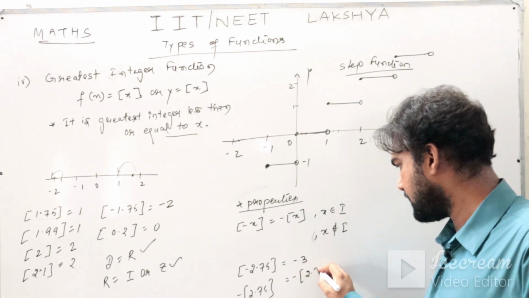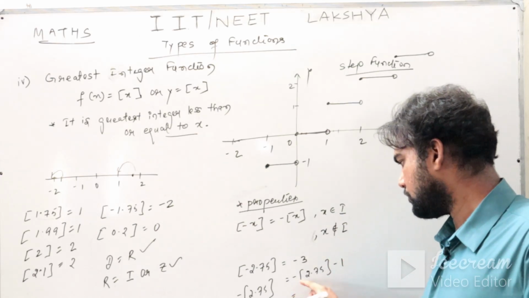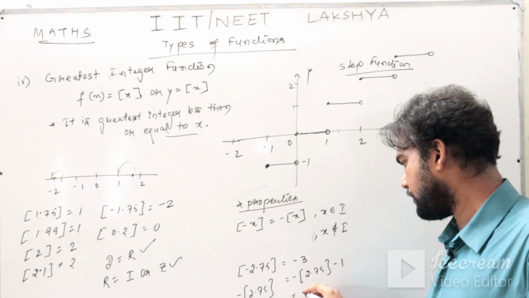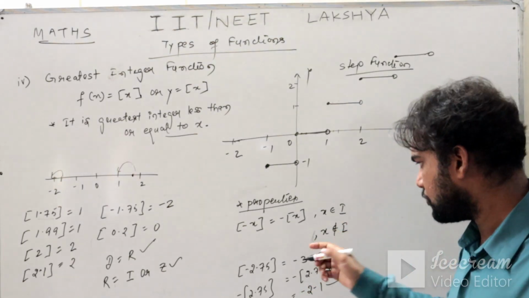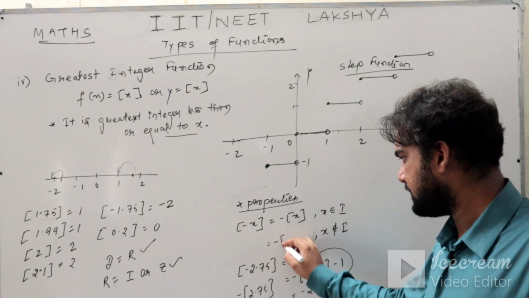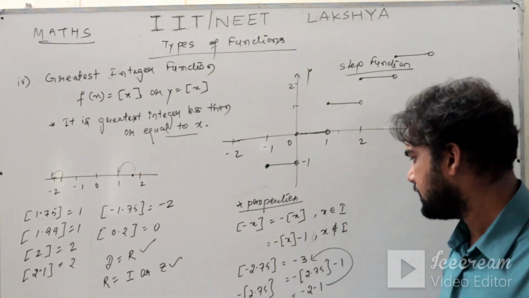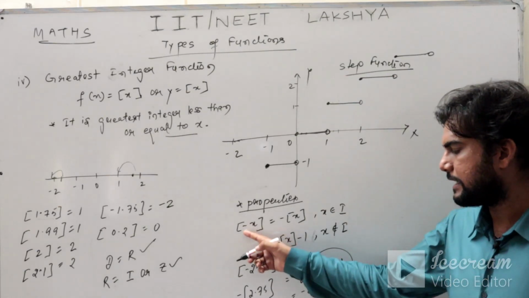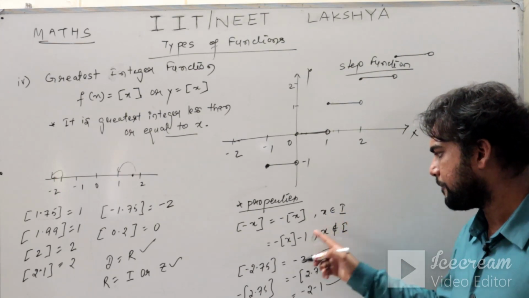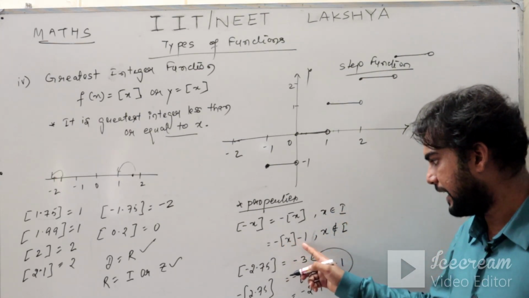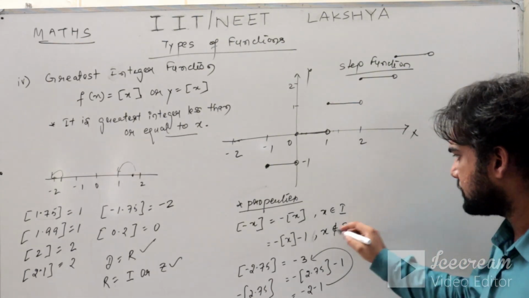Minus of 2.75 minus 1, so you can subtract 1. The greatest integer of 2.75 is 2, so minus 2 minus 1, which is how much? Minus 3. So I have to write it like this: minus greatest integer of x minus 1. This is the property: greatest integer of minus x is minus greatest integer of x if x belongs to I, and minus greatest integer of x minus 1 if x does not belong to I. I hope this property is clear.